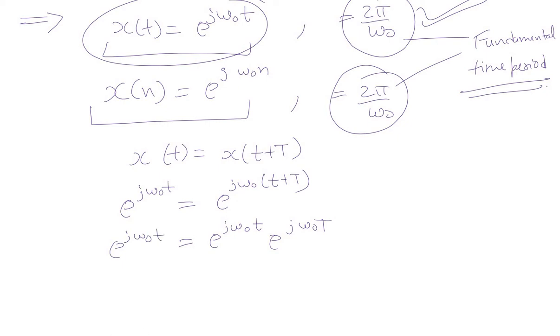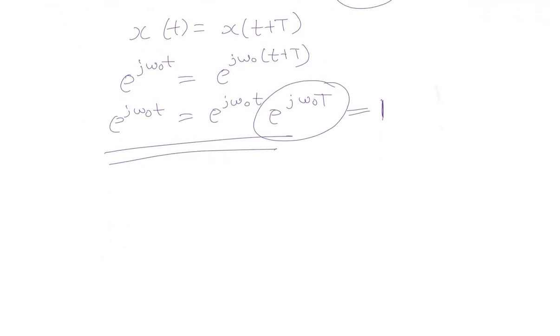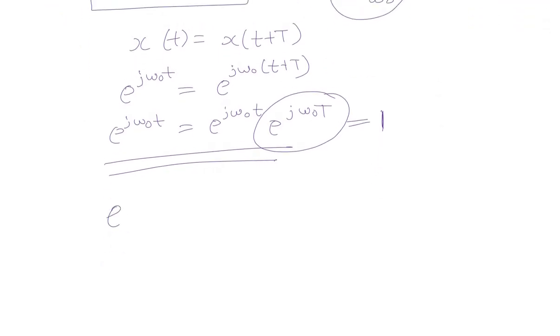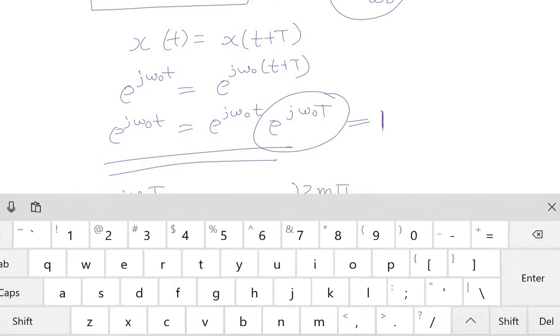Now, in order to prove this equation, this e raised to power j omega naught T should be unity. It should have a unity value in order to prove this equation, right? So from this equation, we can say that e raised to power j omega naught T is equal to 1, or we can say that e raised to power j 2 m pi is equal to 1.